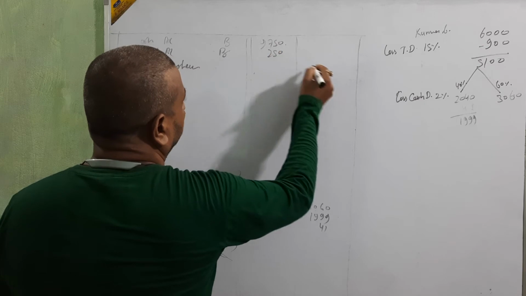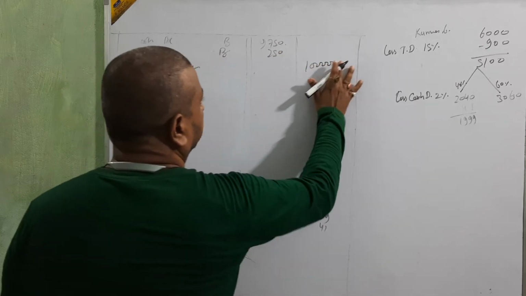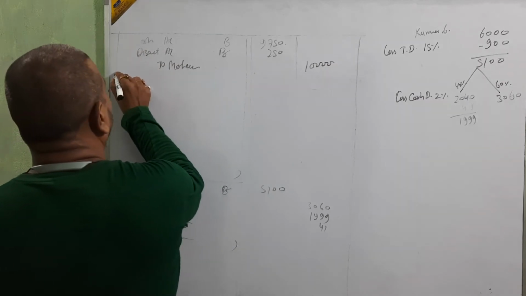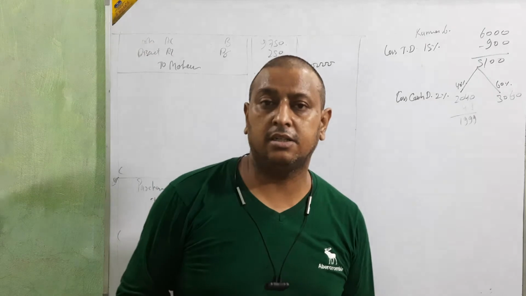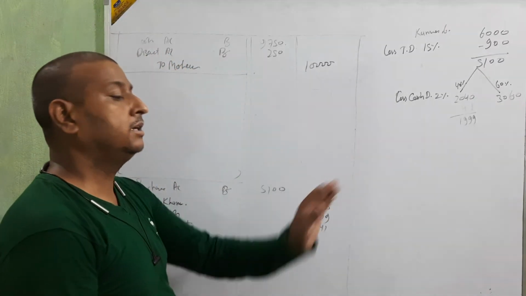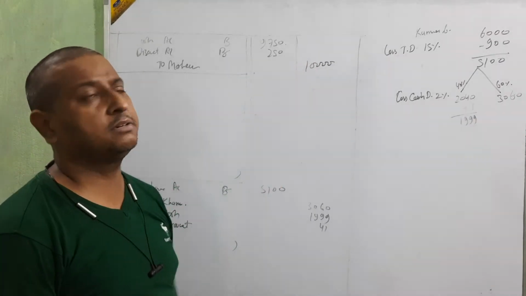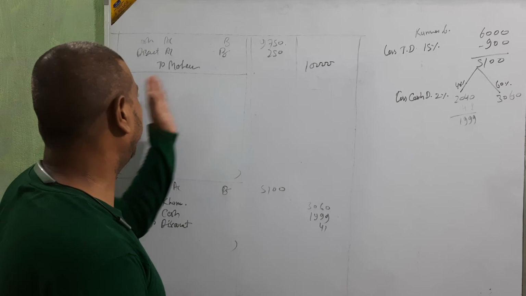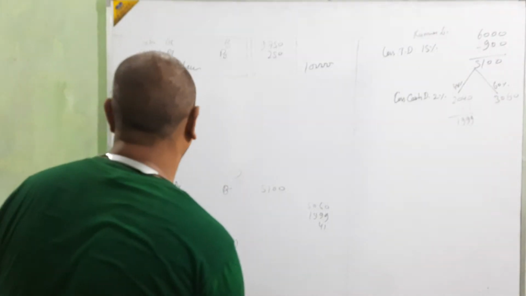It means 250 is discount. And in front of Mohan, we are going to enter 10,000. Just take this sum from the opening entries, because Mohan is given on the asset side as a debtor. That amount we see is 10,000 there, and then 9,750 we are receiving. 250 is discount. Okay, next.